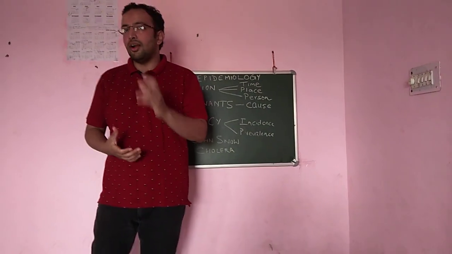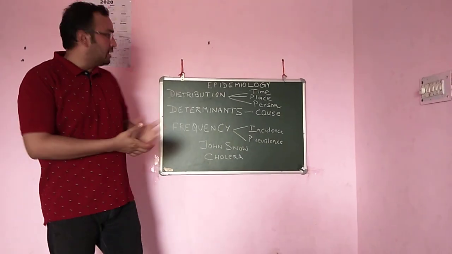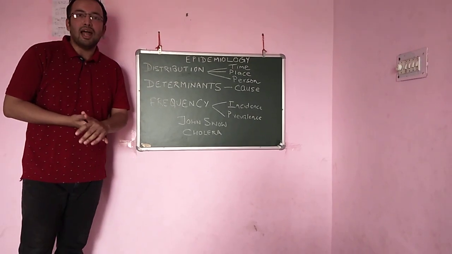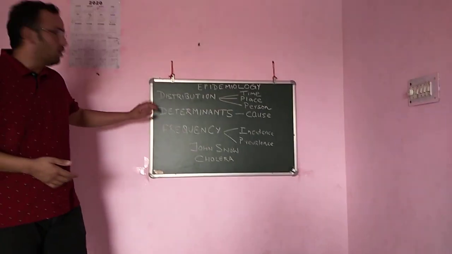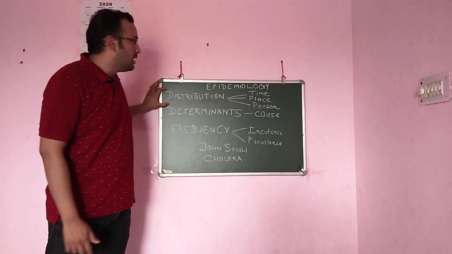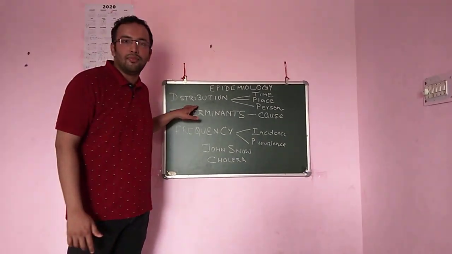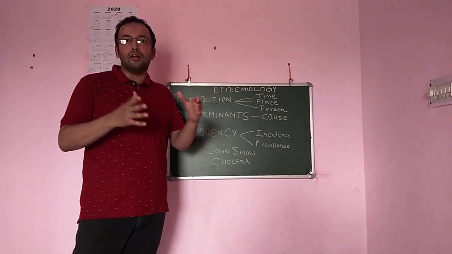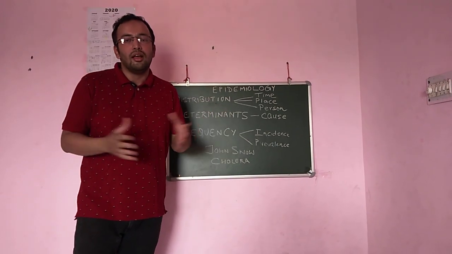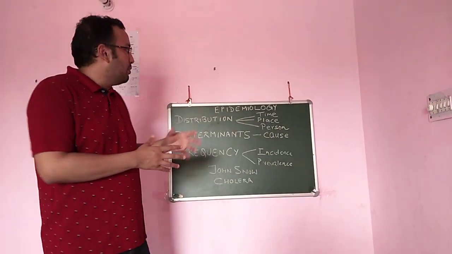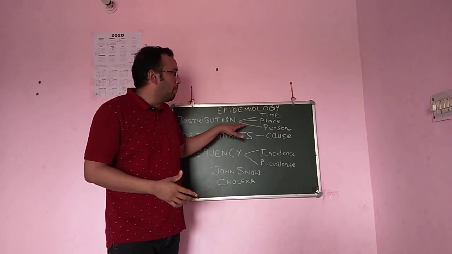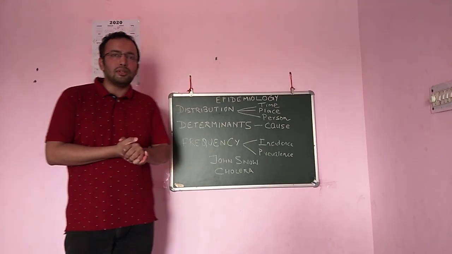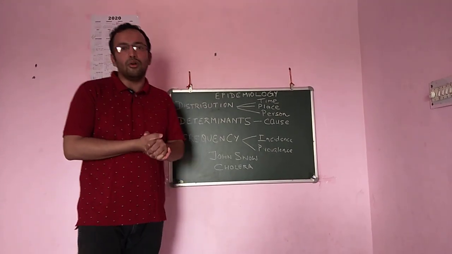If you go for understanding the basics of epidemiology, the three terms in the definition itself are distribution, determinants and frequency. So first of all we must know what the term distribution means. Distribution means how the disease is distributed, where the disease is distributed. So the distribution can be in terms of time, place and person. Let's look at some examples so that it becomes very clear to all of you.